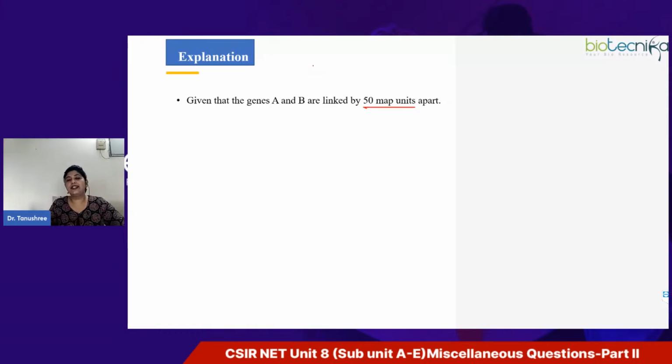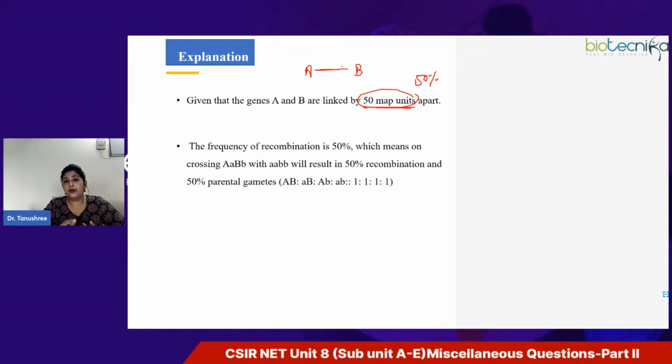The unit we use is MU, map unit, or we can also use centimorgan. And 50 map units here means 50% recombination.